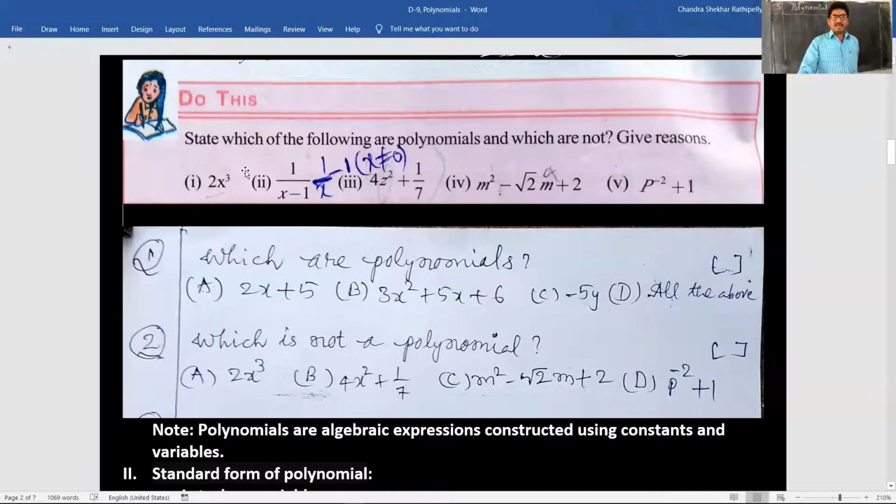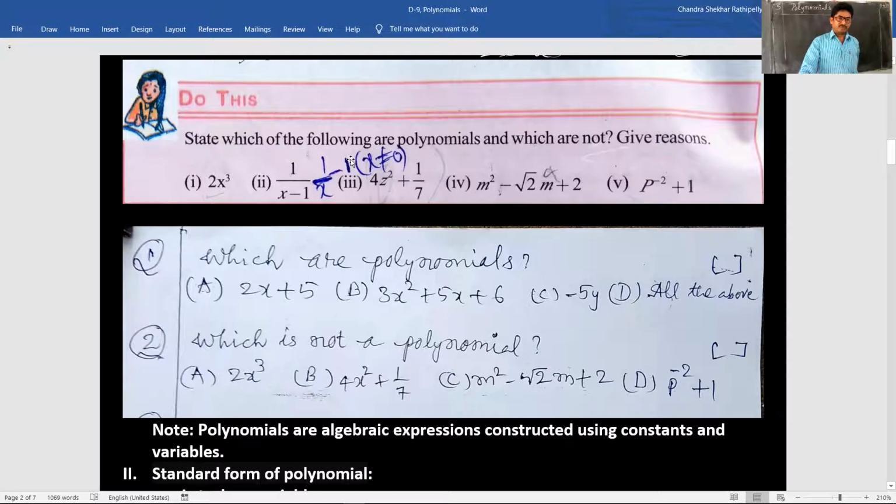Anyone can say, 2x cube. What is this? Is this a polynomial? Yes, very good. 1 by x minus 1. Not a polynomial. Very good. In the new textbook, it is changed like this, children.